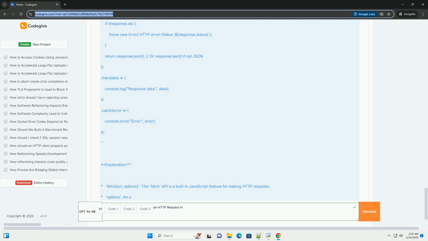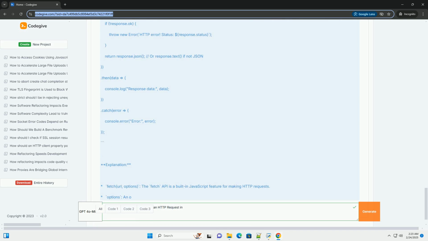Security: when sending sensitive information, like API keys or authentication tokens, in custom headers, ensure that you're using HTTPS, SSL/TLS, to encrypt the communication. Avoid storing sensitive data directly in headers if possible, and consider using secure methods like OAuth 2.0 for authentication.